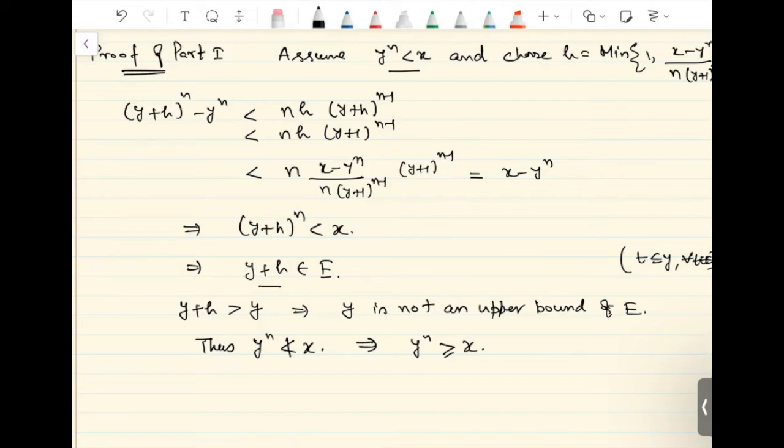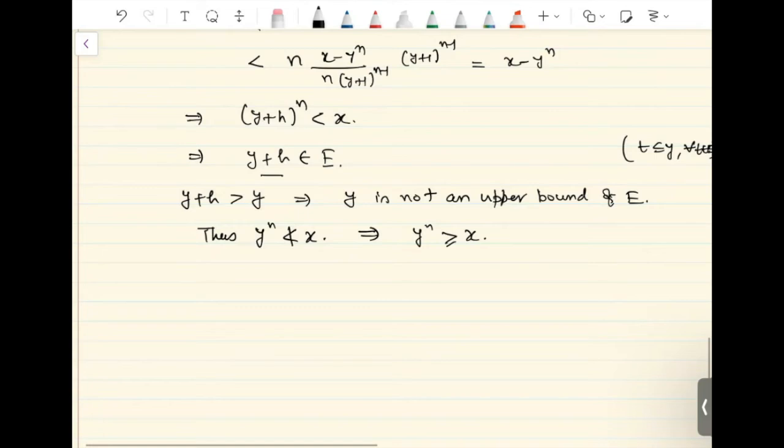So this will take us to part 2 of the proof. In part 2, we will assume that y raised to n is bigger than x, and then we will arrive at a contradiction. So the idea in this proof is again similar to part 1.